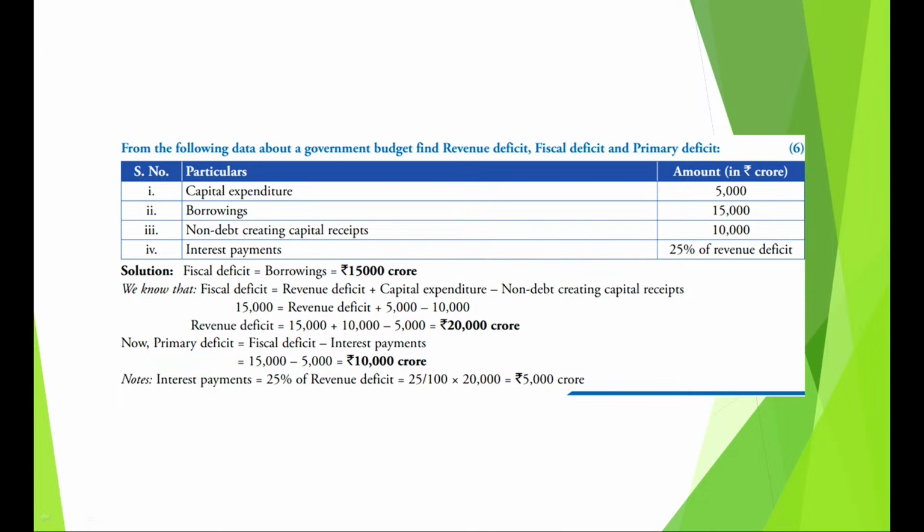Remember children, in your answer, don't ever forget to mention the figures, the rupees, crores, or whatever value is given to you, because these also carry marks in the paper. And lastly, primary deficit is nothing but fiscal deficit minus interest payments, and interest payments are given as 25% of revenue deficit, which you calculate as 5,000 crores, and the answer comes as 10,000 crores.